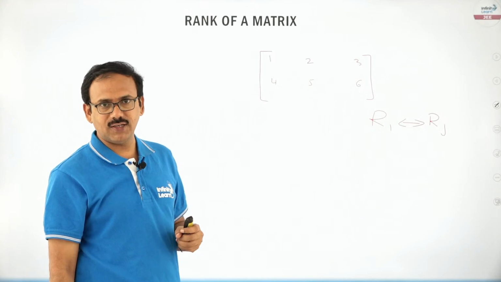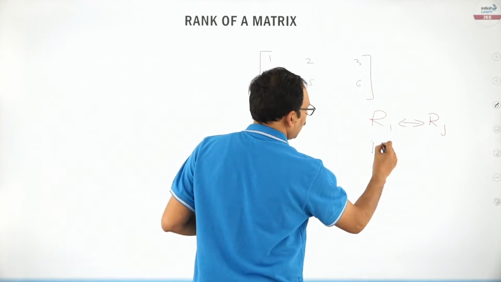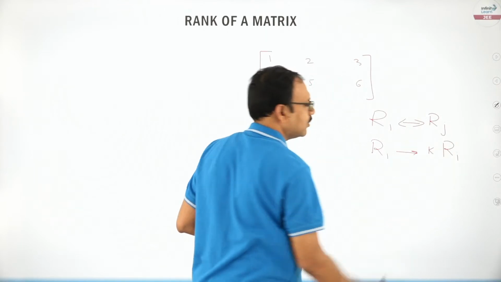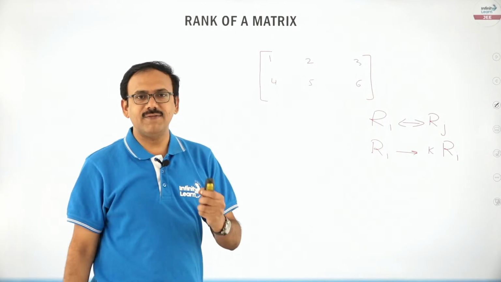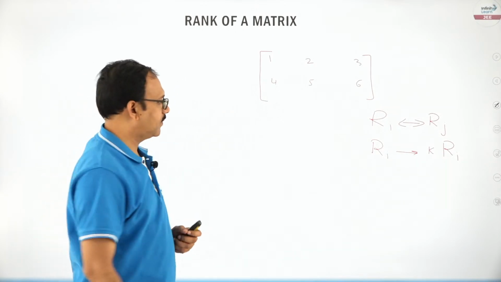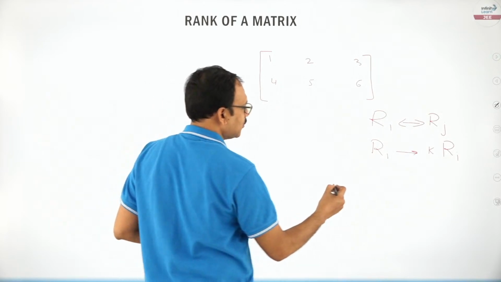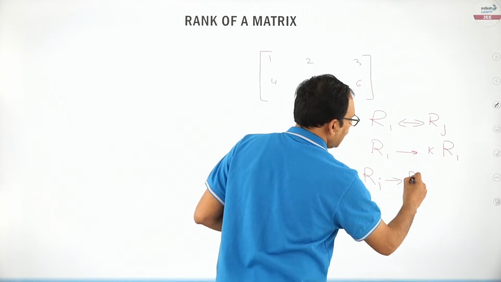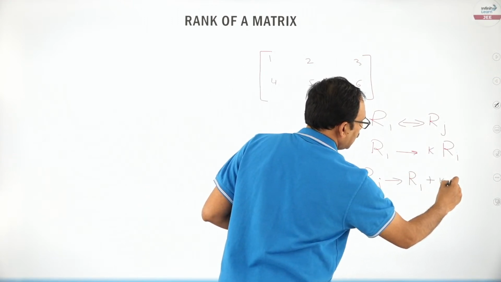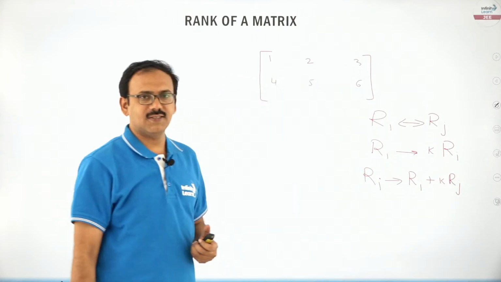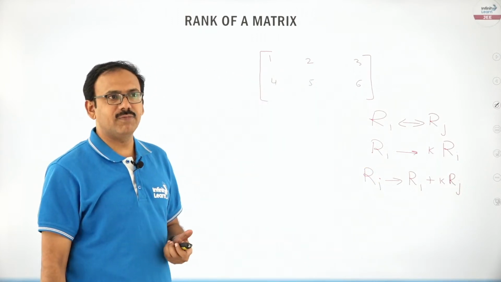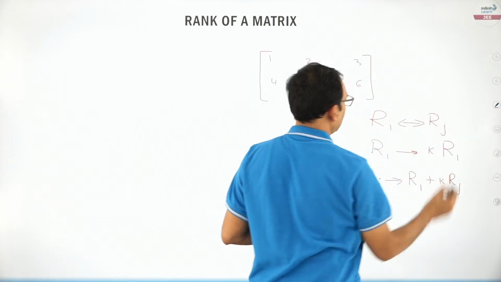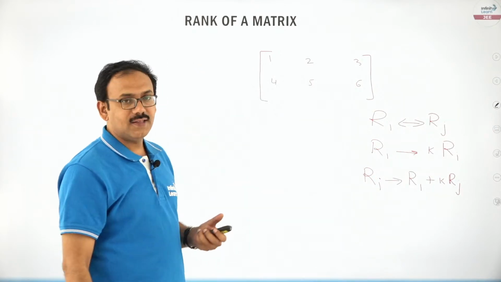That is result number 1. Next, a row can be replaced by some real number times the same row; any row can be multiplied by a number. That is number 2. Number 3 is, Ri can be changed to Ri plus some number k times Rj. These are the 3 admissible operations for finding the rank.